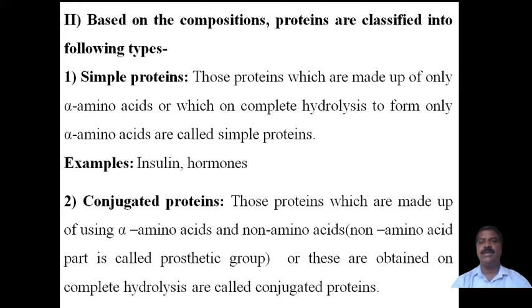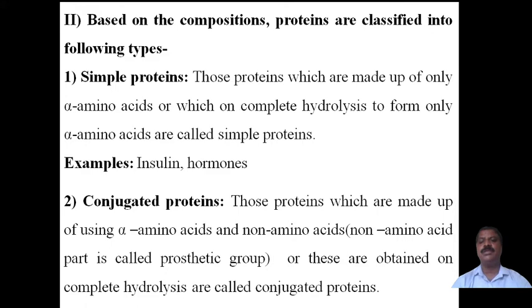These are examples of simple proteins. Insulin is made up of only amino acids, and on hydrolysis it gives only amino acids. Hormones also are built by joining amino acids, and on hydrolysis they break down to give only alpha amino acids.